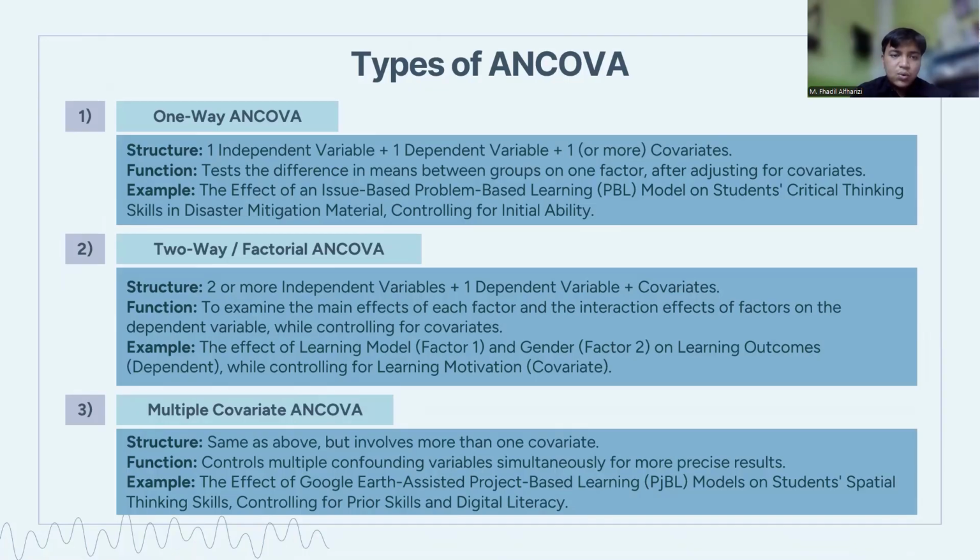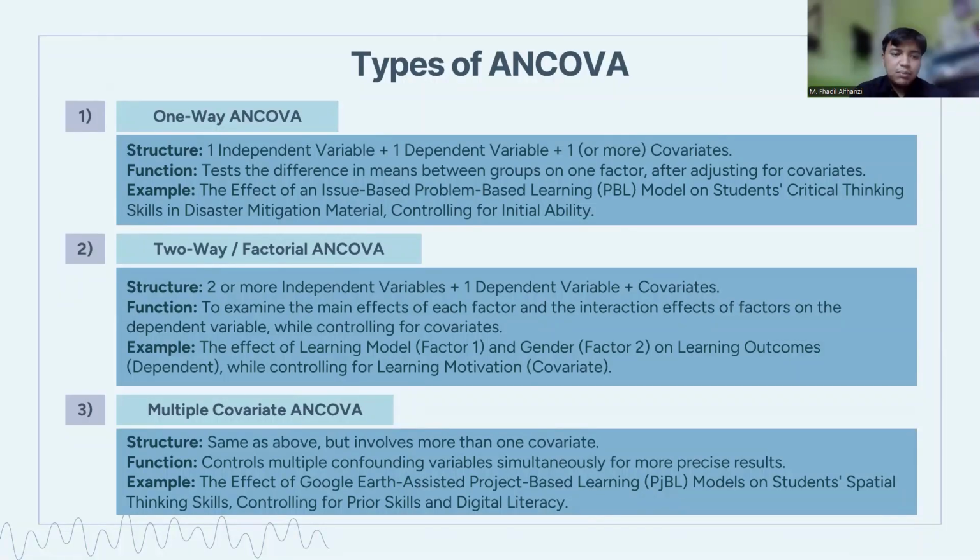And number two is two-way or factorial ANCOVA. The structure is two or more independent variables, one dependent variable, and covariates. Its function is to examine the main effect of each factor and the interaction effects of factors on the dependent variable while controlling for covariates. An example is the effect of learning model as factor 1 and gender as factor 2 on learning outcomes as the dependent variable, while controlling for learning motivation as covariate.